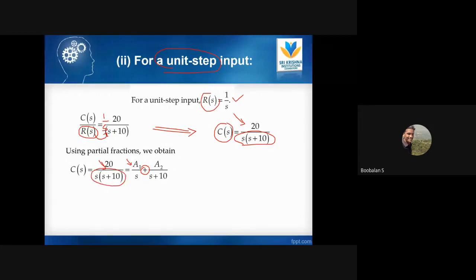So there are two terms to split into fractions. That's why I have done the partial fractions, right? One term with S, and one term with S plus 10, right? And then just doing the LCM, right?